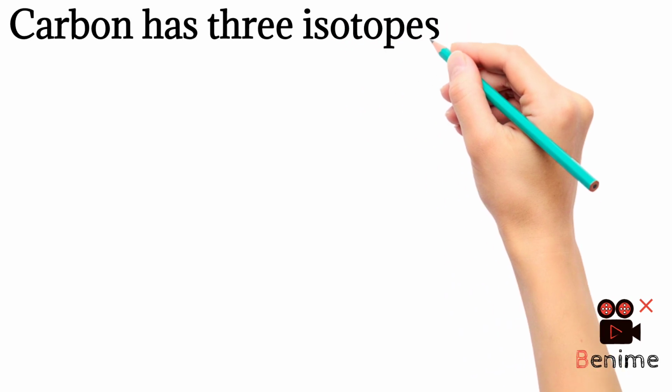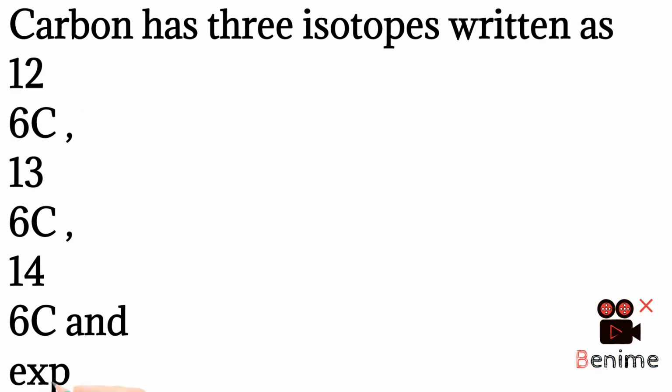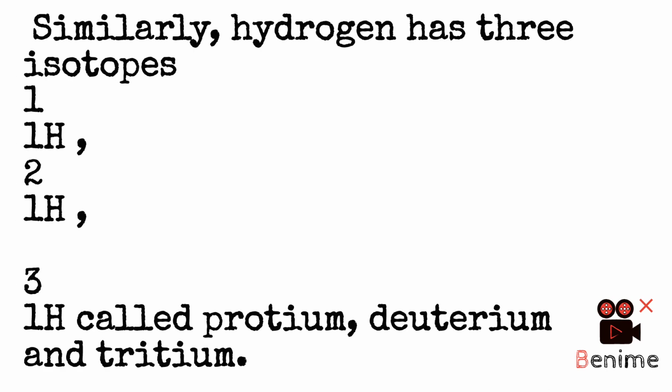So, carbon has 3 isotopes written as carbon-12, carbon-13, carbon-14, with atomic number 6, and expressed as carbon-12, carbon-13 and carbon-14. Similarly, hydrogen has 3 isotopes, hydrogen-1, 2 and 3, called protium, deuterium and tritium.